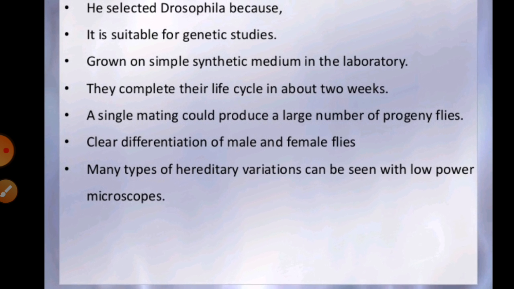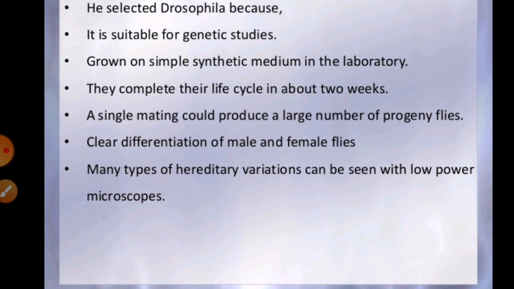It means that growing Drosophila melanogaster is easy in the laboratory or on an artificial medium, and the life cycle of Drosophila melanogaster is very short, about 2 weeks. A single mating can produce a large number of flies, meaning whenever mating is done between male and female Drosophila melanogaster, they are capable of providing a large number of offspring in those conditions. So it is easy to do such a process.